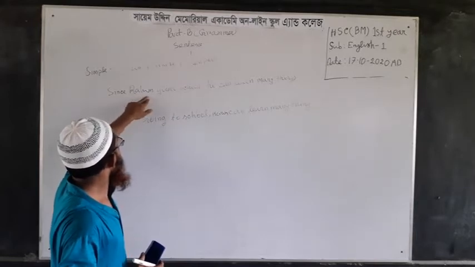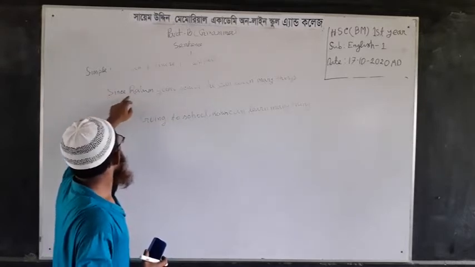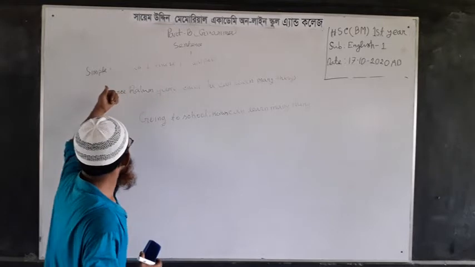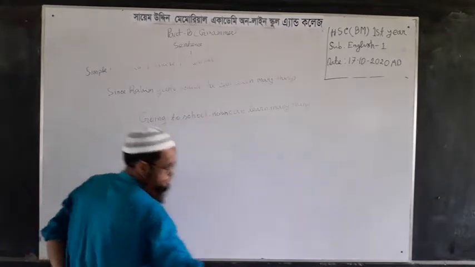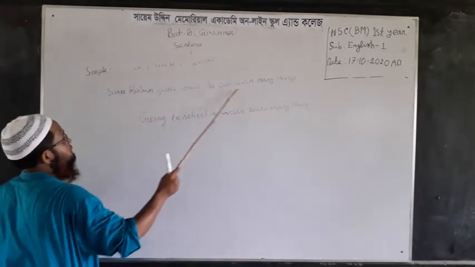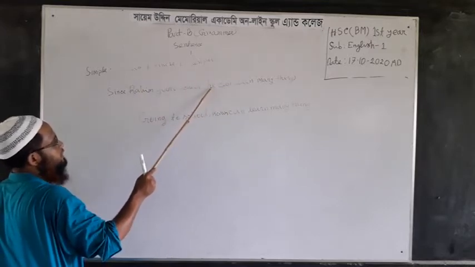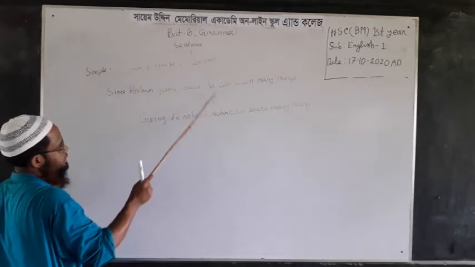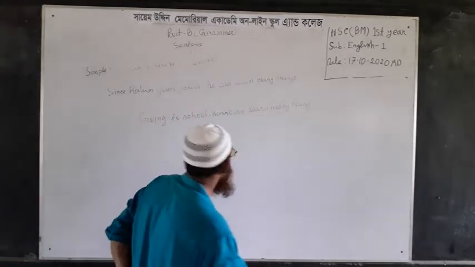You have to remove from the subordinate clause the conjunction, since, as, or when, and the respective subject. You have to remove this. And in the case of the principal clause, since he and Rohim are the same, we have removed he from the principal clause and replaced it with Rohim. Going to school, Rohim can learn many things. I think you can understand now.